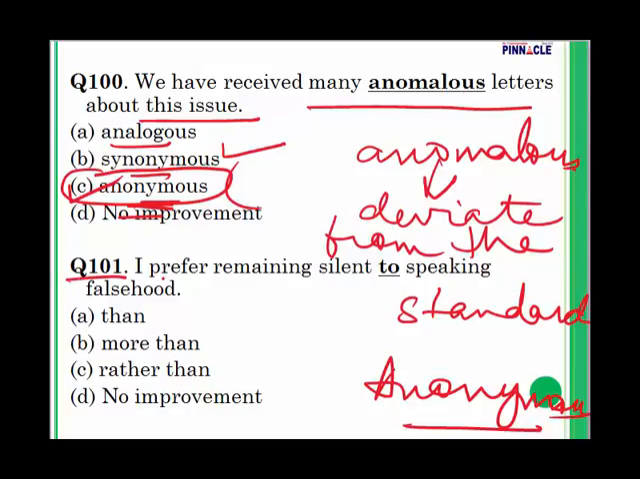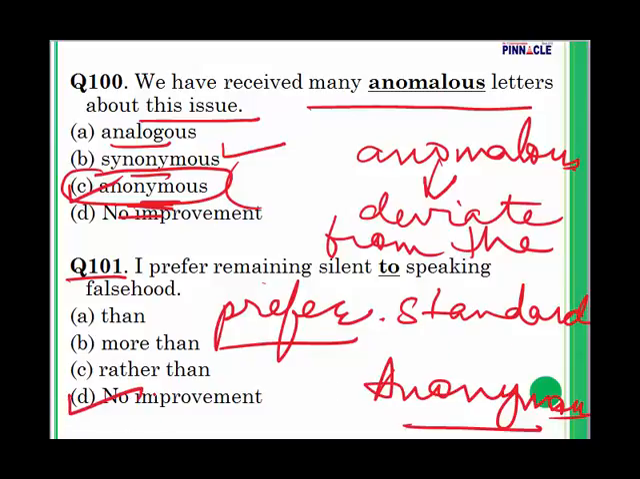Question 101. I prefer remaining silent to speaking falsehood. This has been done in so many video lectures by me. What is the preposition that goes with prefer? With prefer, to is used and not than. I prefer remaining silent to speaking falsehood. So for question number 101, my answer is going to be D. No improvement. With prefer, always to is used.